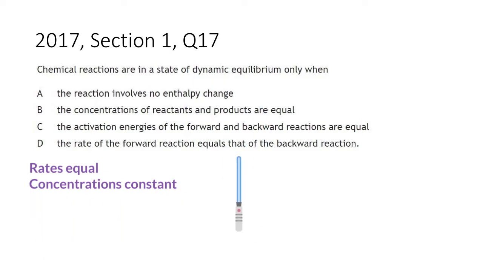So let's look at what they've given us here and see if anything pops out. Chemical reactions are in a state of dynamic equilibrium only when: A. The reaction involves no enthalpy change. Well, that's just nonsense. You occasionally get reactions that have a very small enthalpy change, but no enthalpy change is not a probability. B. The concentrations of reactants and products are equal.